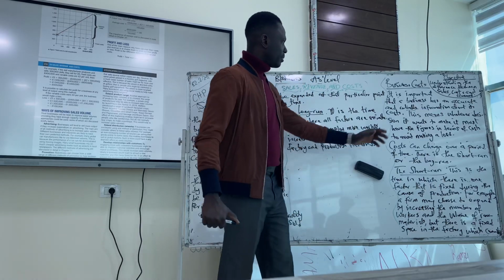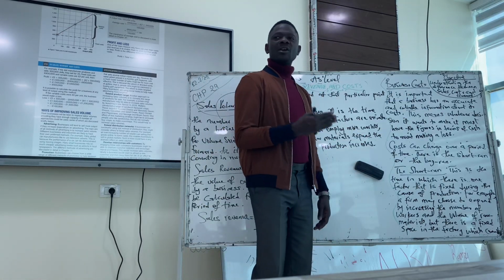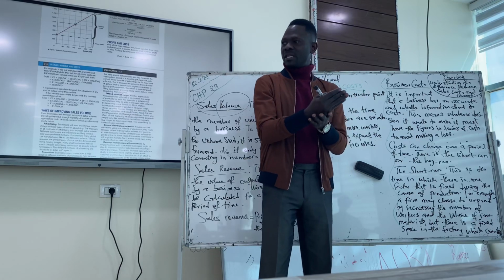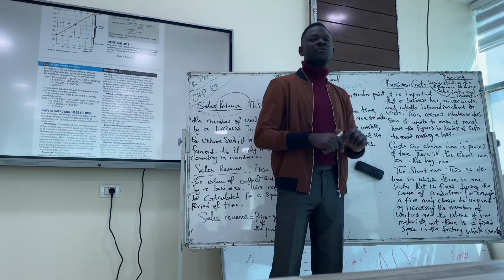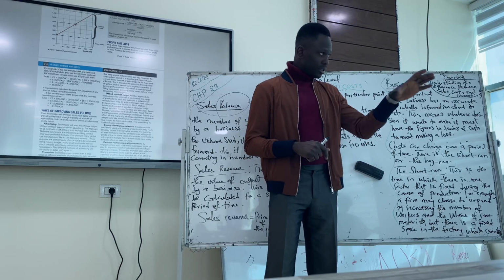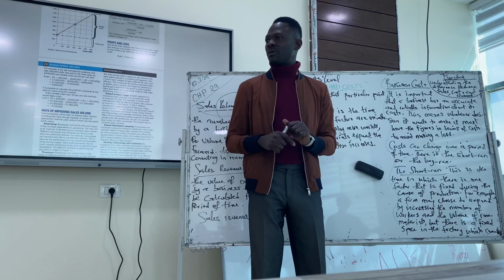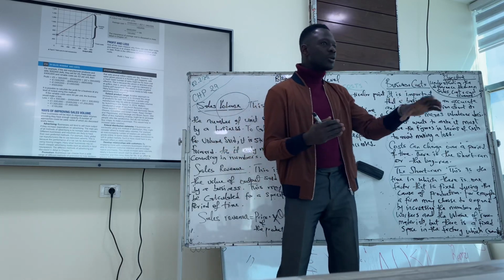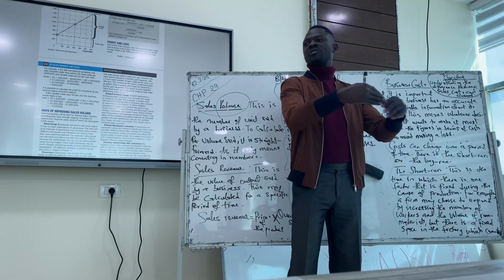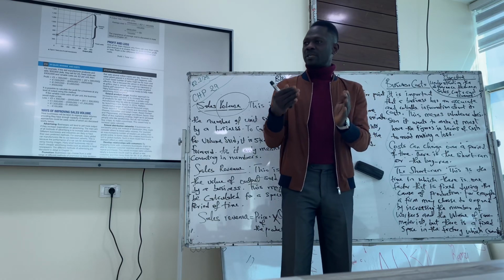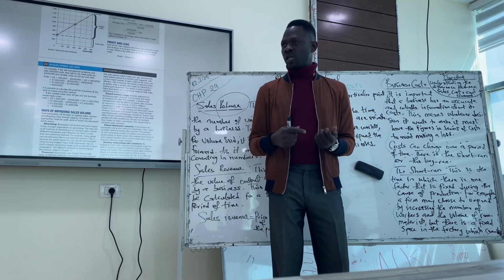Then we have cost. Cost is the amount spent by a business to ensure a product is made available for sale. Cost, the amount a business spends in ensuring that the product is made available for sale. So before you sell, you would have incurred certain costs in producing that product. So the cost is that amount you spend to ensure that the product is made available. Do we understand cost here?